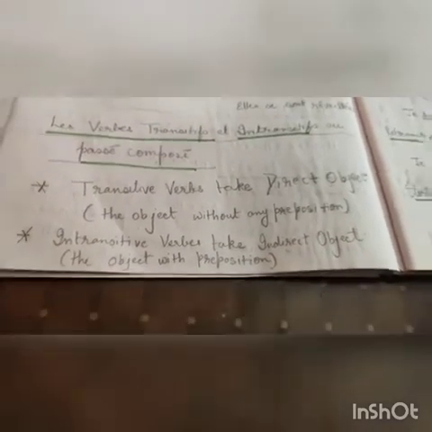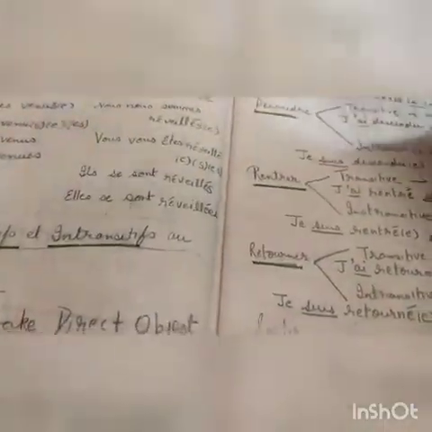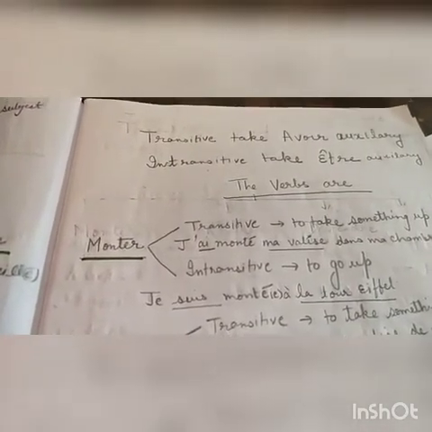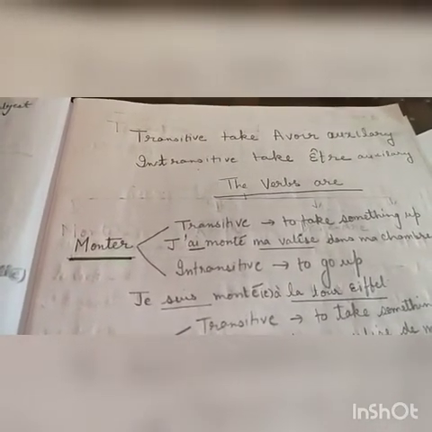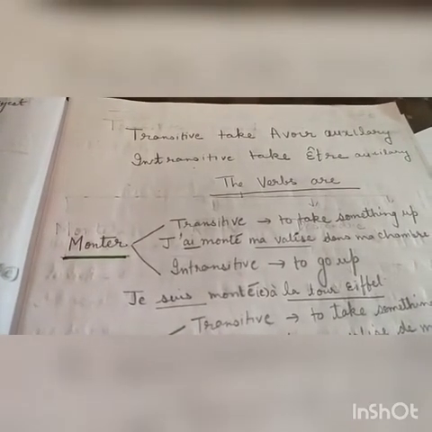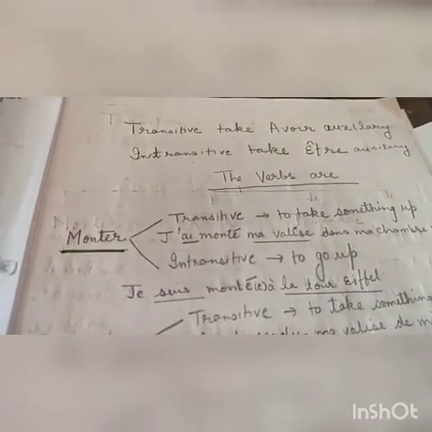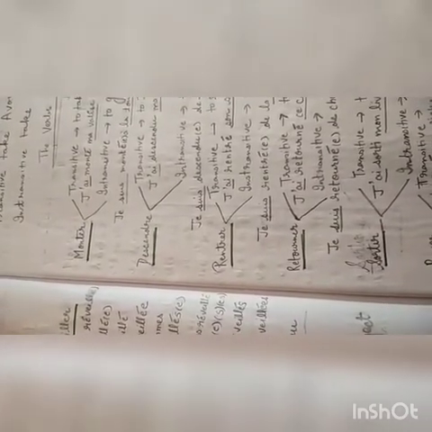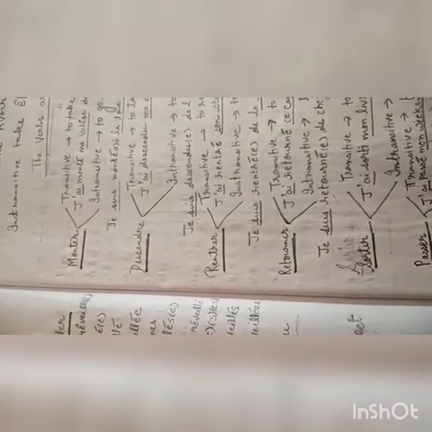Now, as you know, transitive and intransitive verbs in passé composé have different auxiliaries: transitive verbs take the avoir auxiliary and intransitive verbs take the être auxiliary. Here we have 6 verbs, as you can clearly see: monter, descendre, rentrer, retourner, sortir and passer. These 6 verbs can take both être and avoir.